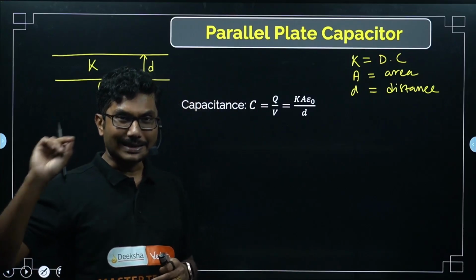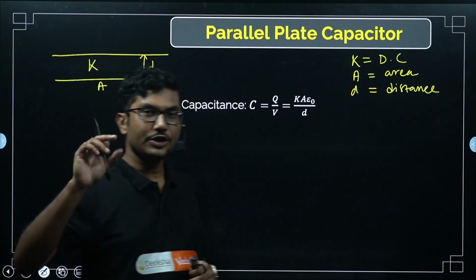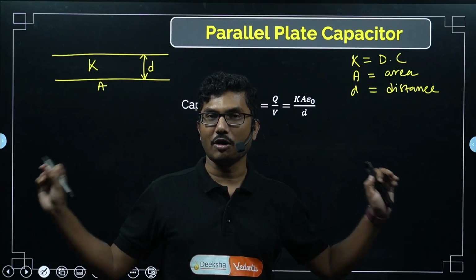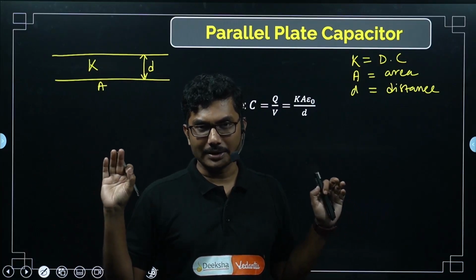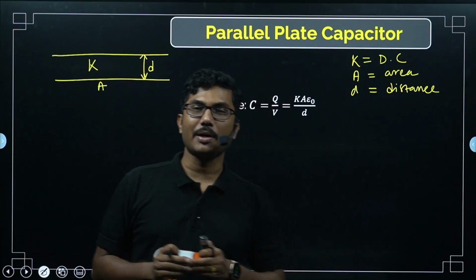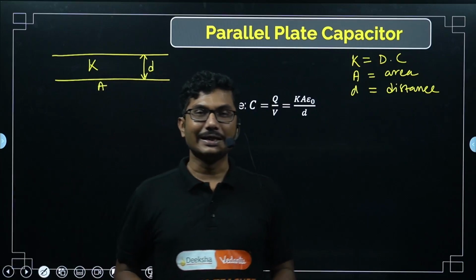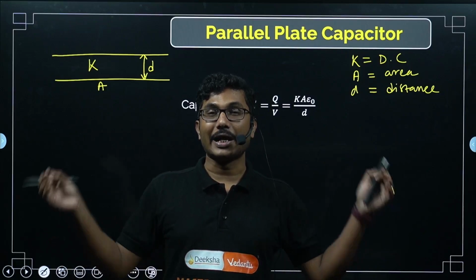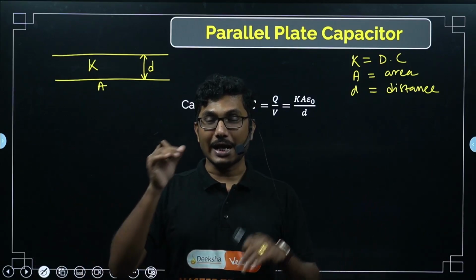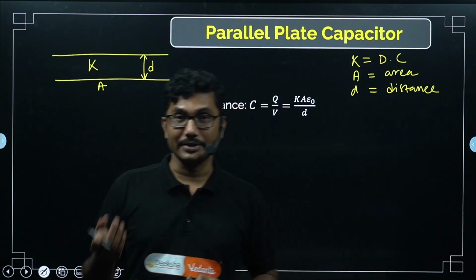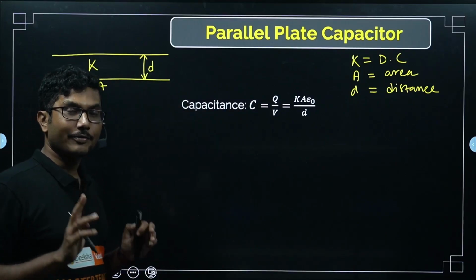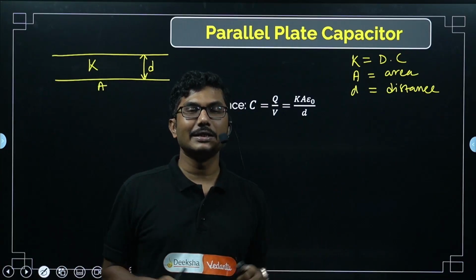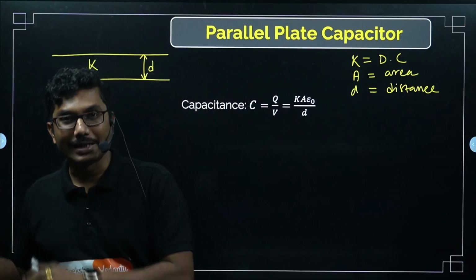But if capacitance is increasing, that means potential will decrease across it. Charge remains the same if you are not connected to an external power supply. If you are connected to an external power supply, capacitance will increase and potential decreases immediately, but then the battery will try to regain that potential and you will gain more and more charges. But if you are disconnected from the battery, then the potential will immediately decrease. Potential decreasing means potential energy will also decrease.